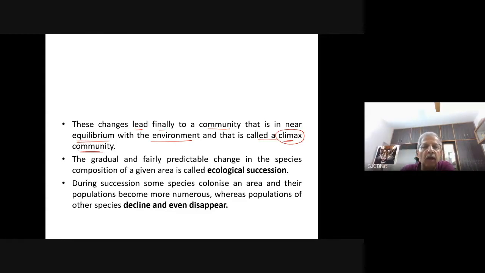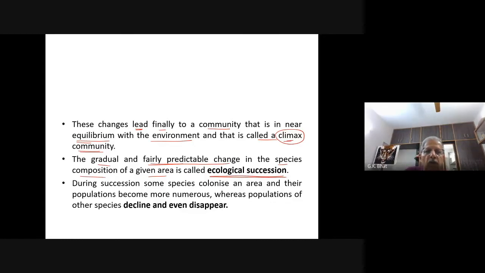The gradual and fairly predictable change in the species composition of a given area is called ecological succession. It is called ecological succession. What is ecological succession? It is a gradual, fairly predictable change. You can expect, yes, this is going to become like this. Fairly predictable change in the species composition of a given area is called ecological succession.